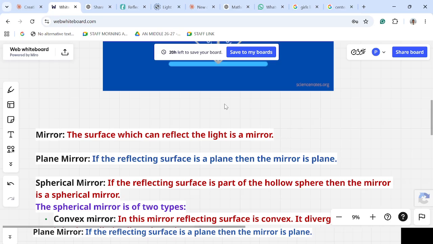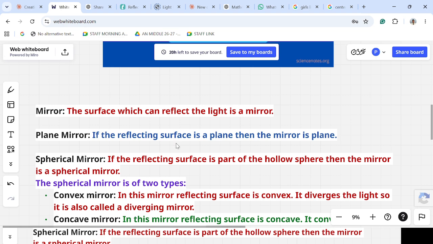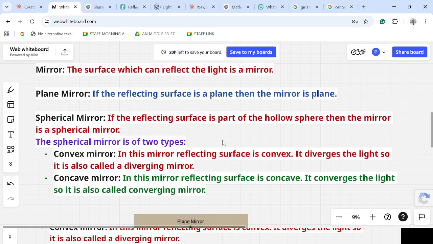The part which reflects the light is called a mirror. If the reflecting surface is plane, we call it a plane mirror in simple terms. We also have spherical mirrors. I will show you an example, but first understand the terminology. If the reflecting surface is a part of a hollow sphere, then the mirror is called a spherical mirror.